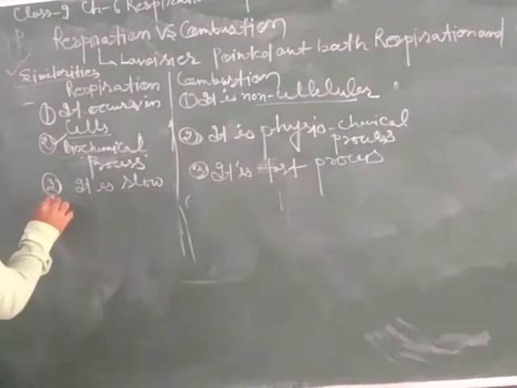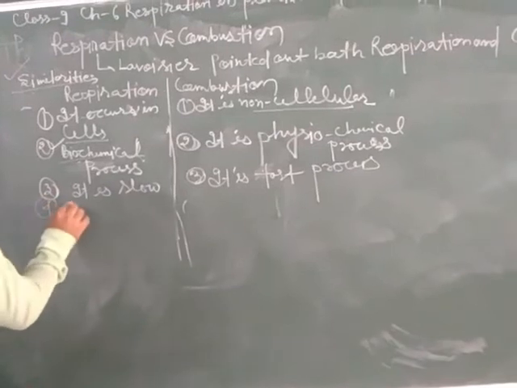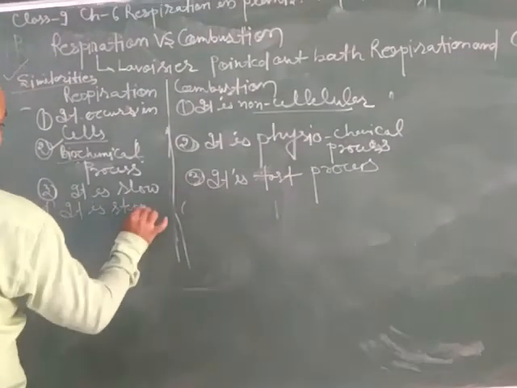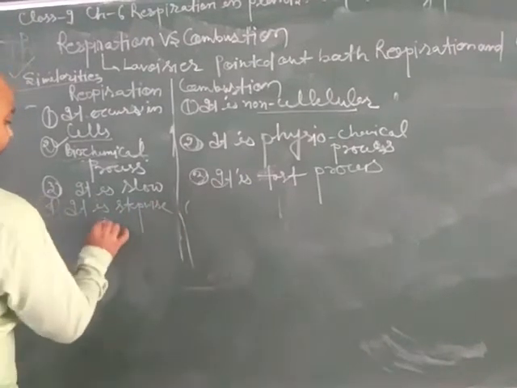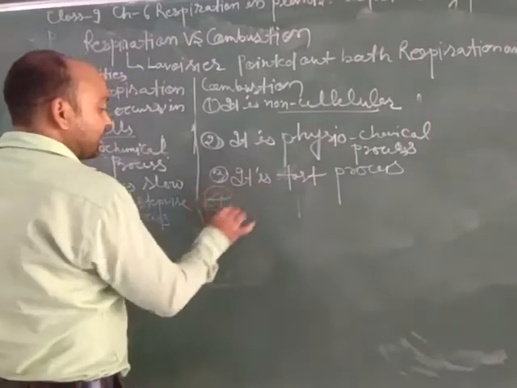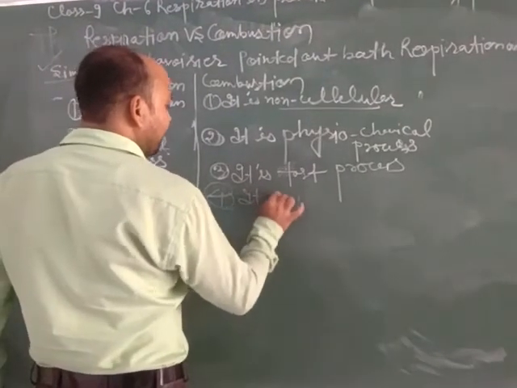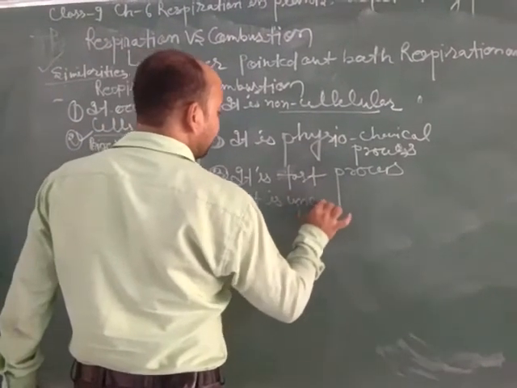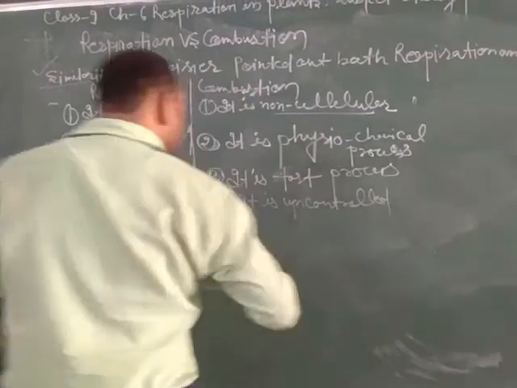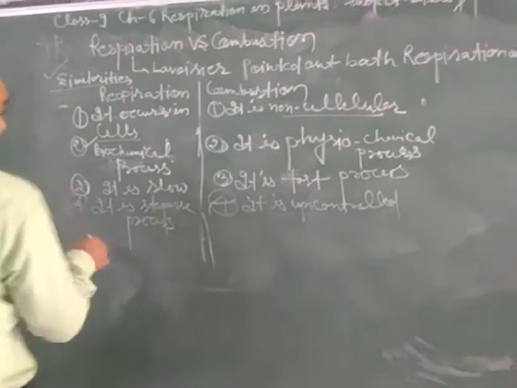It is a stepwise process, but combustion is an uncontrolled process. Uncontrolled process means there is no requirement of steps for carrying out combustion.